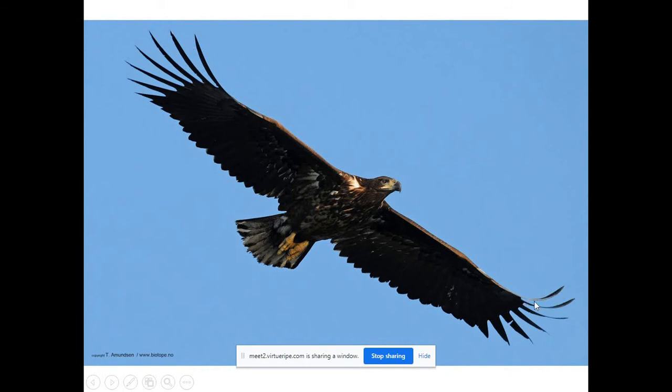The edges of the wings are turning up, right? Somewhat turning up. This is called winglets. Why has it evolved like this? The question is, golden eagles naturally hunt inside a dense forest. If the wingspan is very high, what will happen? It's very difficult to fly inside a dense forest. So the wing itself is the biggest disadvantage for golden eagles. So what happened? These golden eagles reduced the wingspan, the wing length.